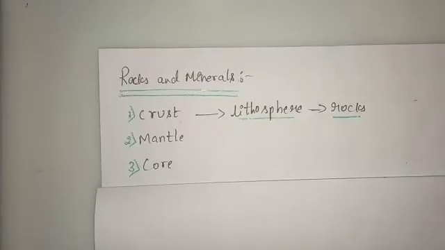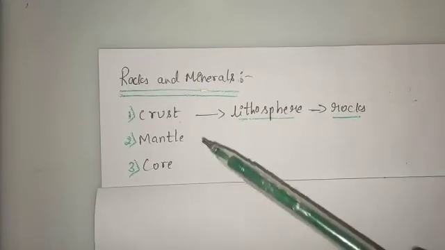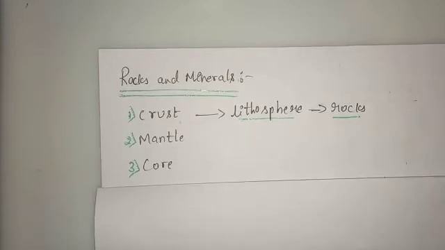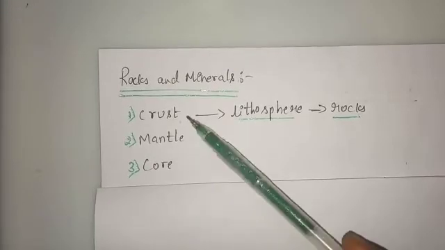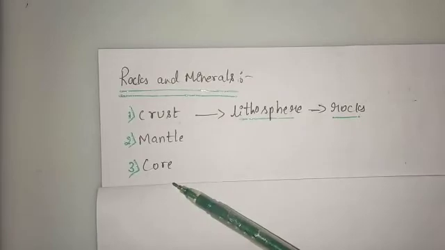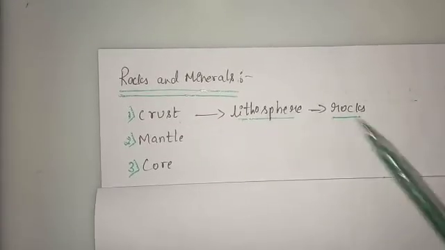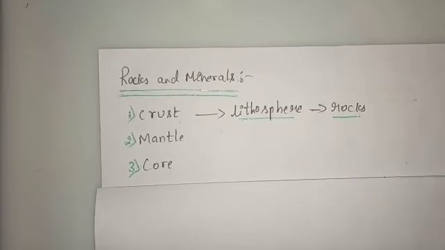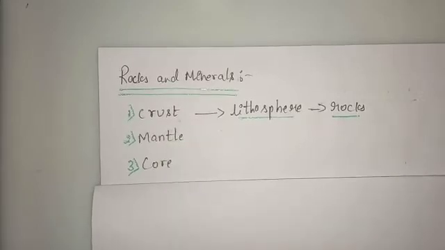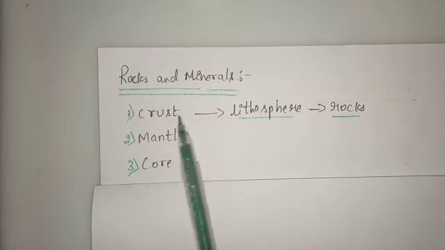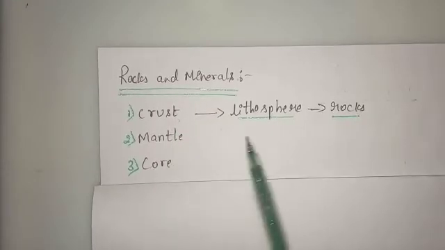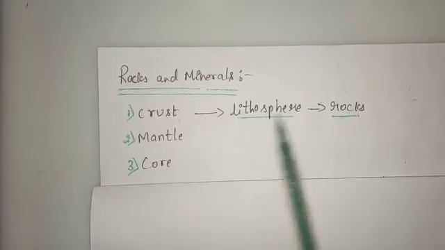Rocks and minerals. We have classified the structure of the earth into crust, mantle and core. Another name for the crust is lithosphere. The rocks and minerals are present in the earth crust part. So dear students, the structure of the earth is divided into three parts: crust, mantle, core. And the crust or the lithosphere consists of rocks and minerals.